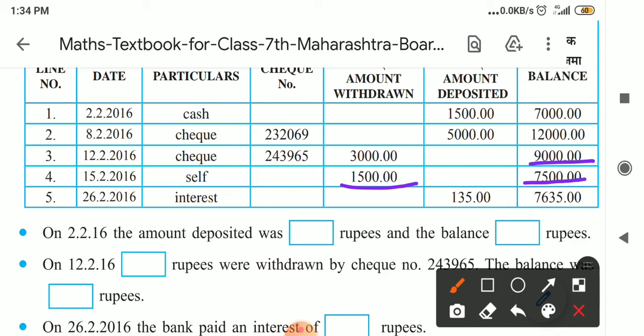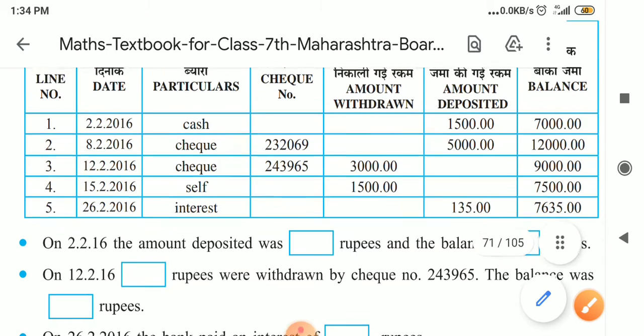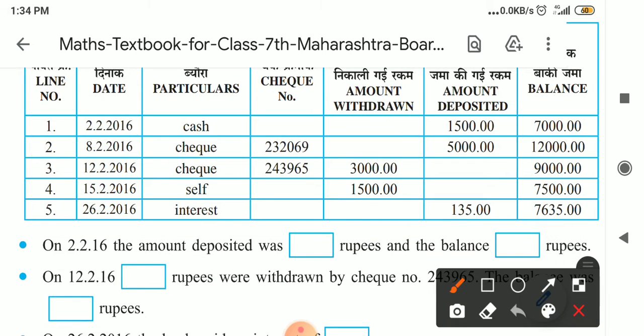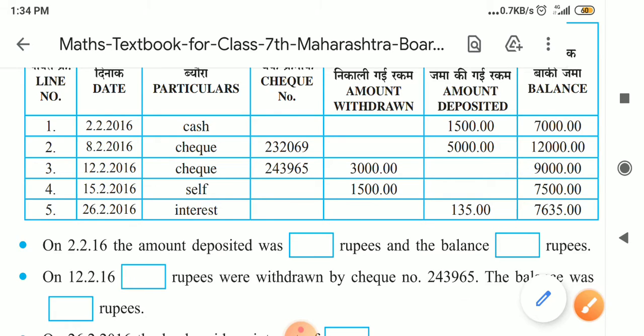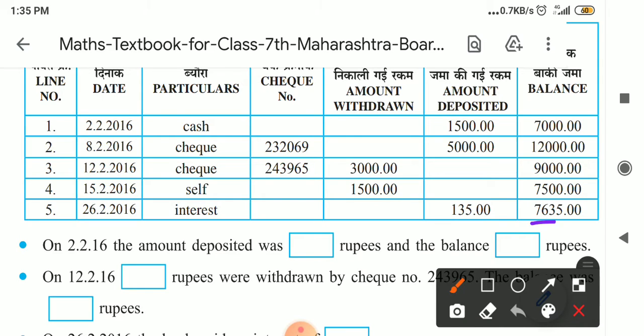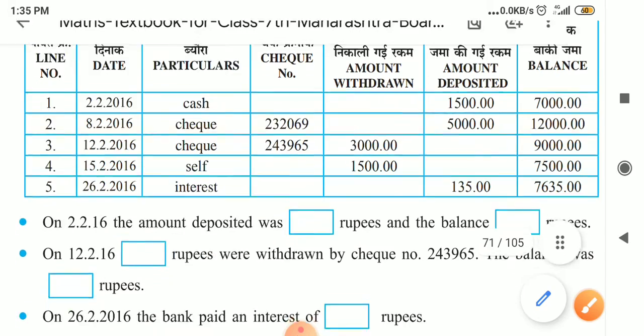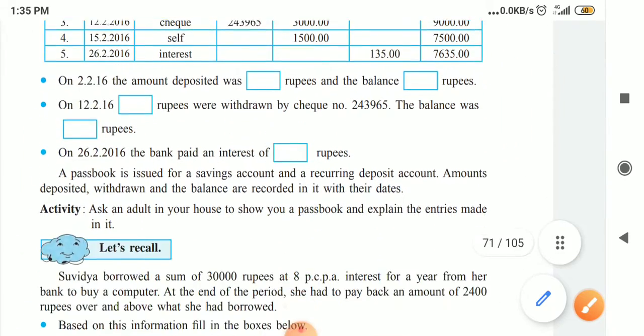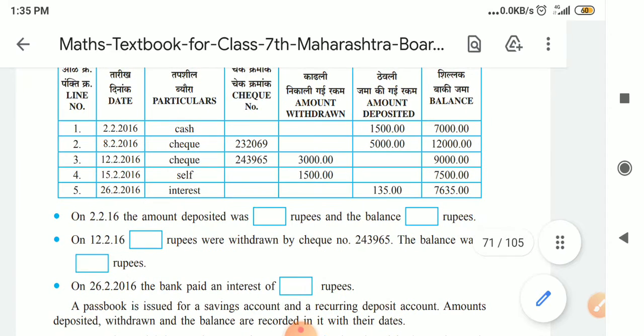And at last in the month of February in 2016, that is 26th February, the interest on 7,500 is deposited by bank in the account. And how much is that interest, that is 135 rupees interest is deposited on that amount, and because of it the balance becomes now 7,635. And this is the checkbook's 1 month's page, and that information you have to write in these boxes.